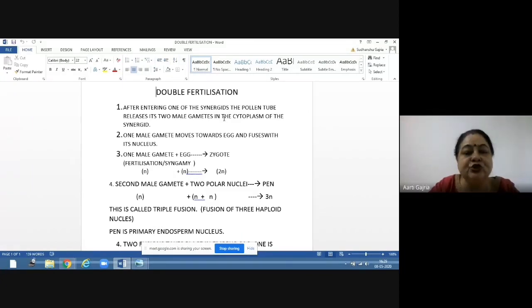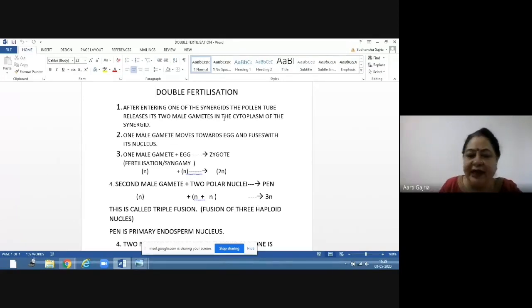These two male gametes are released in the cytoplasm of one of the two synergids. Now, one male gamete moves towards the egg and fuses with the nucleus of the egg.